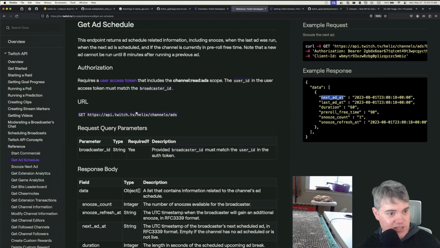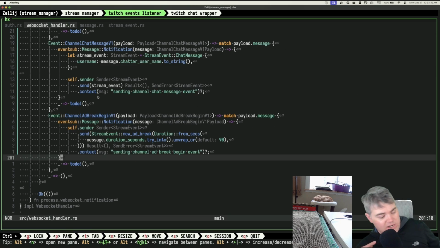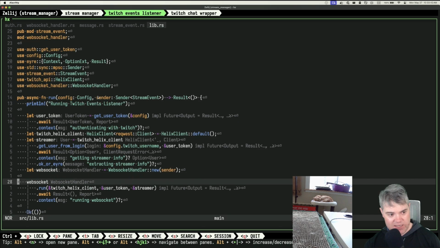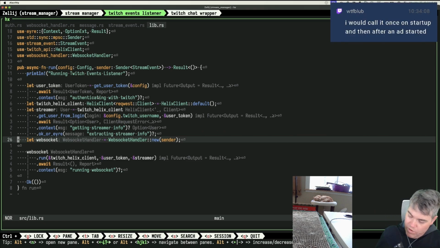Now I just have to run this every once in a while, right? This isn't a WebSocket handler. When and where would I run this? So in the main library, I create the WebSocket here. Do I also want a thread that's constantly calling this API to grab the ads? Maybe I do this every, let's see, we have 30 minutes. Okay, so I would call it once on startup and then after an ad started.